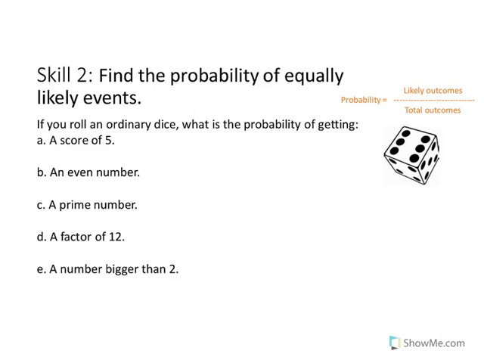Okay, skill 2, find the probability of equally likely events. It's important to understand to find probability, it's basically your likely outcomes, meaning what you desire, over the total opportunities. So if we're always talking about dice, it's always out of 6. If we have a 10 color spinner, it's out of 10, and so forth. Okay, so if you roll an ordinary dice, what is the probability of getting a score of 5? So on the dice, you roll it, there's only one 5, it's 1 out of 6.